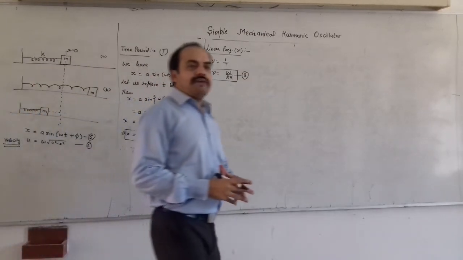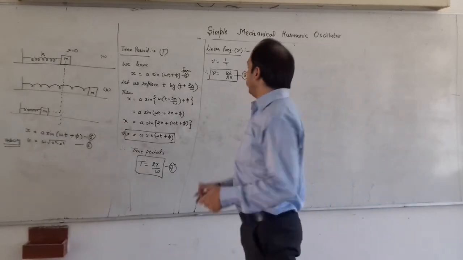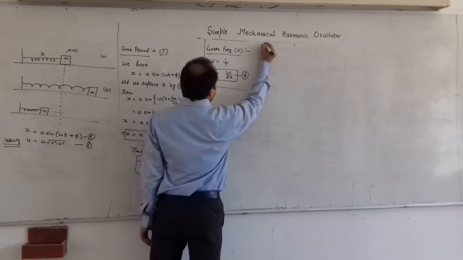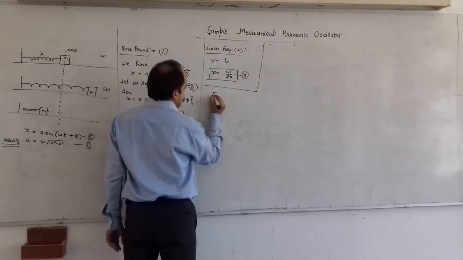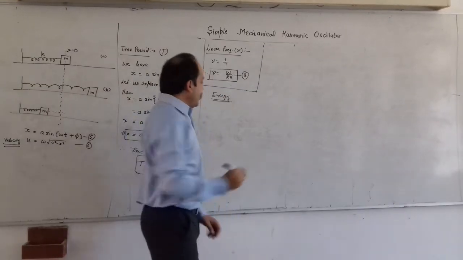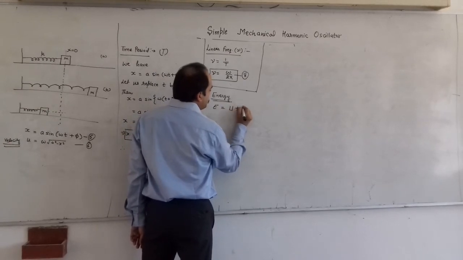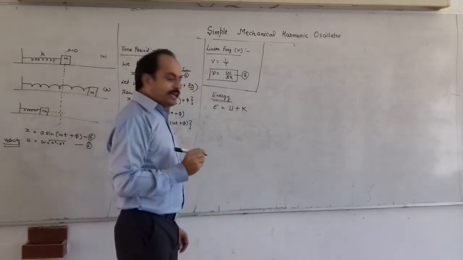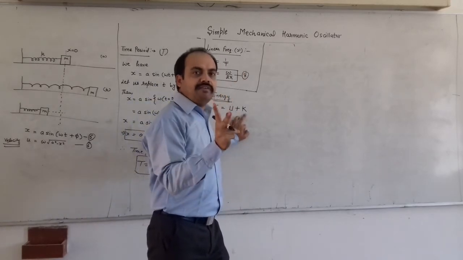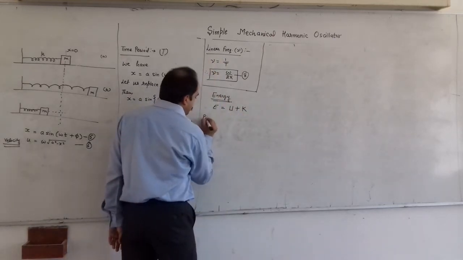Clear? Now let us derive the most important expression, the expression for energy. What will be the total energy for a simple mechanical harmonic oscillator? We know that the total energy is given by E is equal to potential energy plus kinetic energy. So let us derive expressions for potential energy and kinetic energy, and then we will add both the energies to get the total energy.